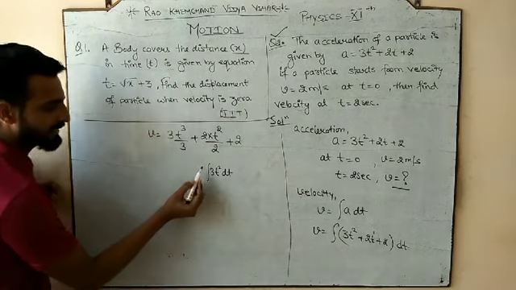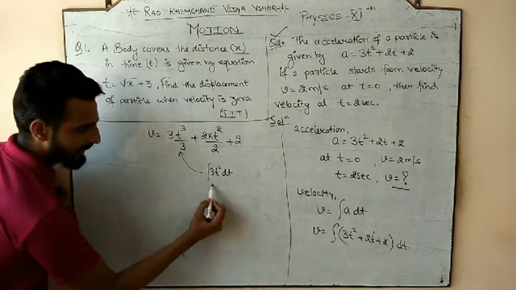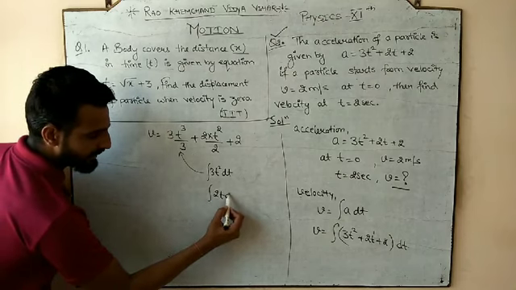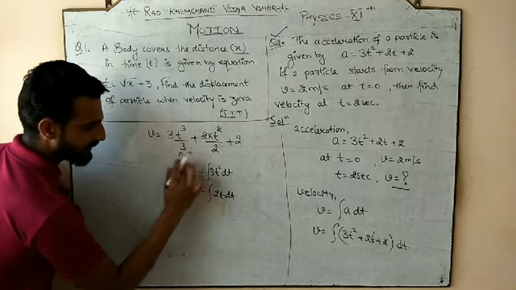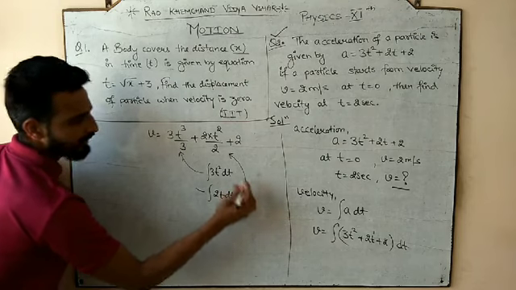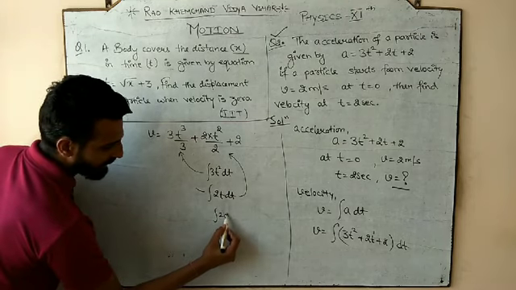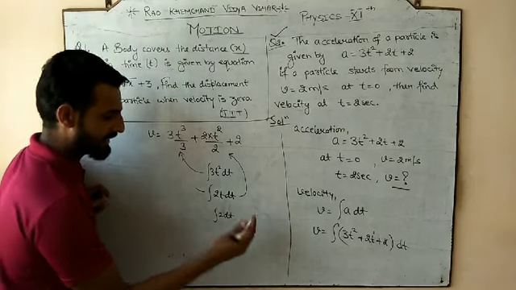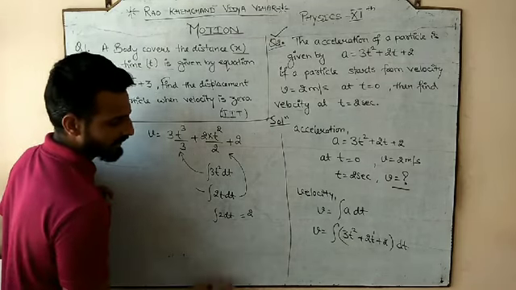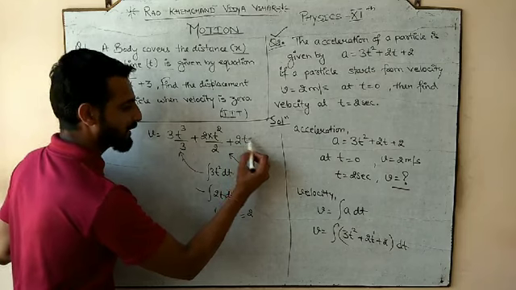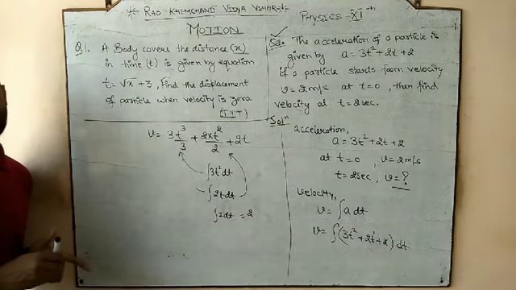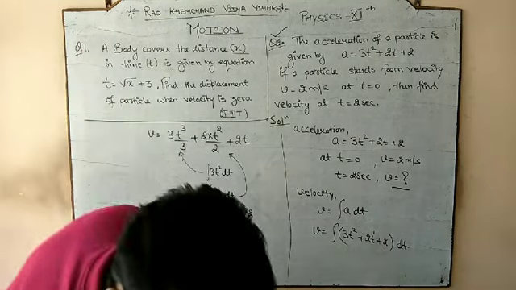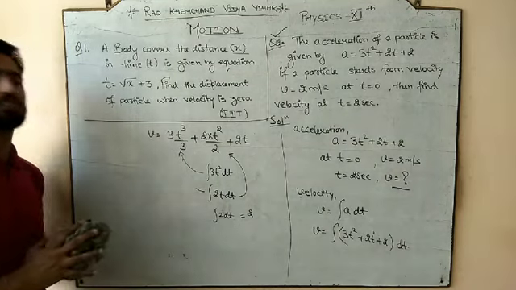So we integrate it, its answer is this one. Then we integrate 2t dt, its answer is this one. Now the last is only 2 dt. 2 is the constant, and what is the integration of dt? Only t. If you check out the rule, from the rule you can easily understand all the concept of the integration.